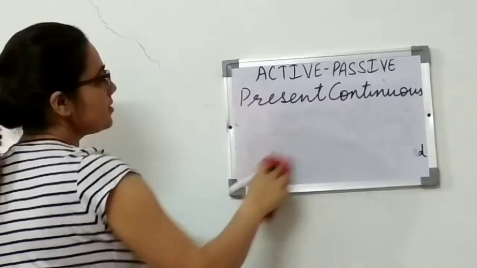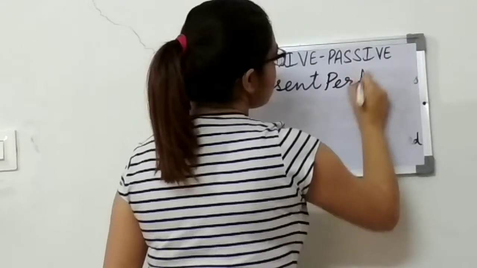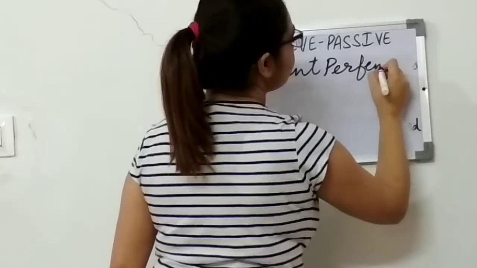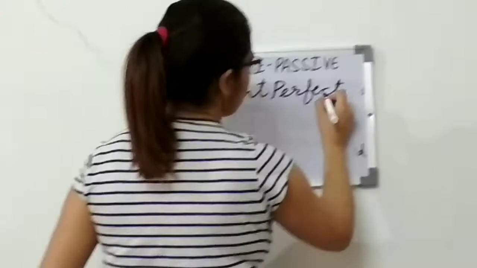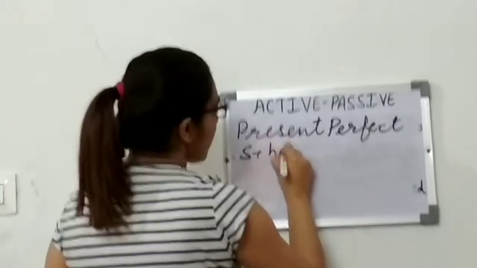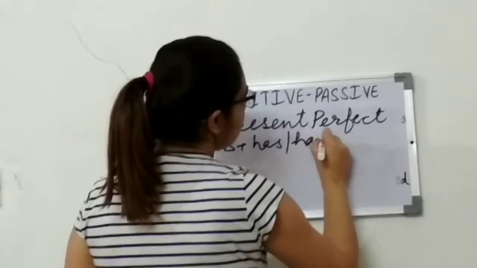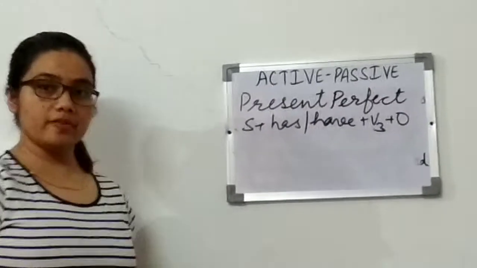Next we will discuss the sentence that is in present perfect tense in active voice, right? As we all know that we use has, have while writing a present perfect tense.